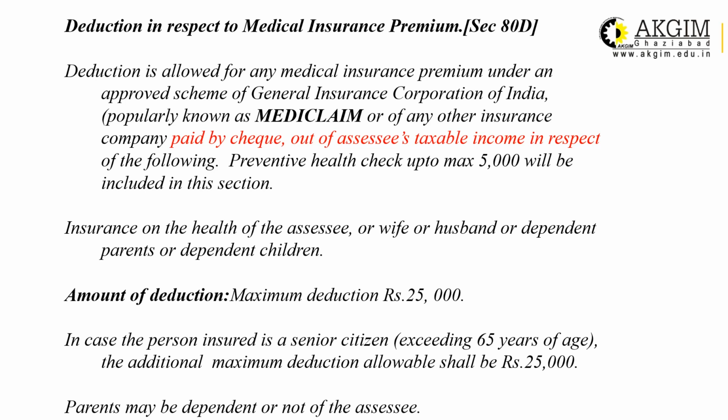In case the person insured is a senior citizen, in that case, additional 25,000 will be allowed. That means in case of senior citizen, the maximum amount is 50,000. Parents may be dependent or not, doesn't matter. Parents will be included in your insurance policy, and the premium paid on insurance policy will be allowed as deduction under section 80D.